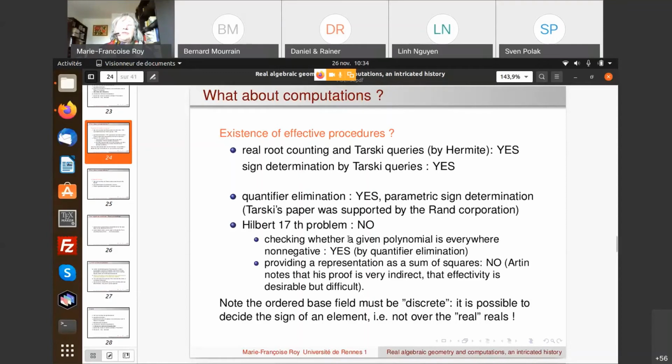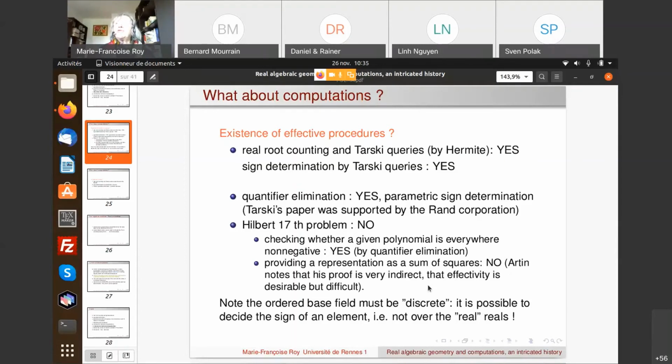First, given a polynomial, we want to express it as a sum of squares. The first thing to do is to check if it is really everywhere non-negative, and this can be checked by quantifier elimination. But if we want to provide a representation as a sum of squares of rational functions, we don't get it, because as Artin himself noted, his proof is very indirect, and effectivity is desirable but difficult.